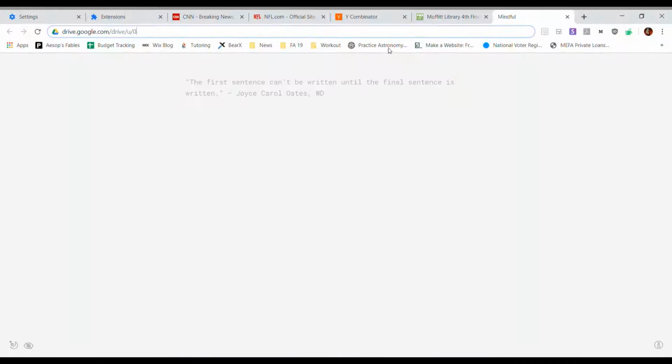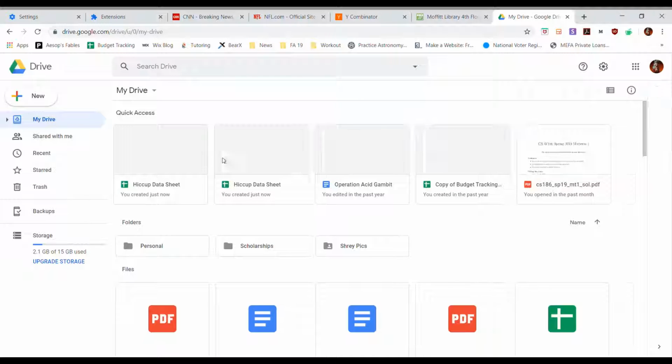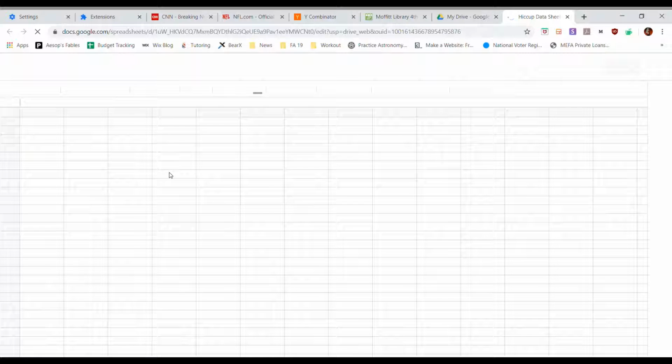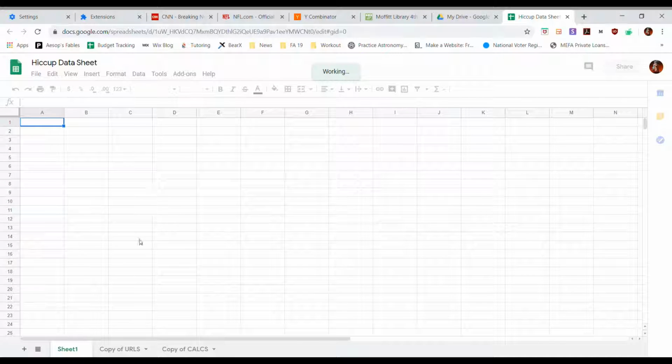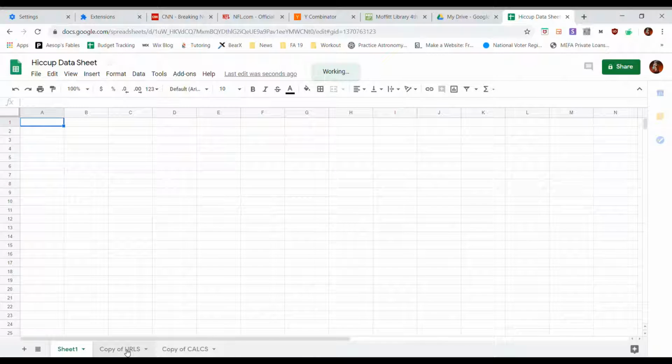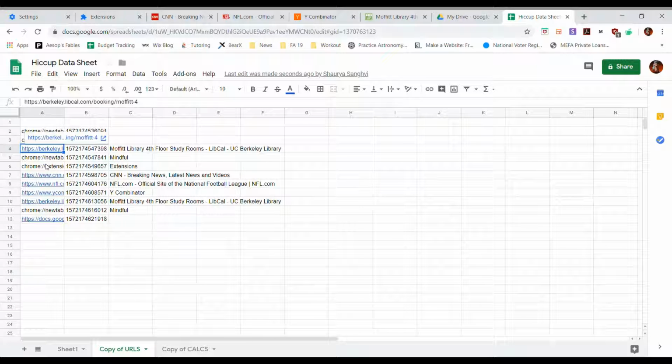So the way it does that is it'll create a Google Sheets in my account, which it has right here, Hiccup datasheet. So wait for that to load, and you can see copy of URLs. So those are all the tabs I've been on. I went on a few tabs beforehand, so there's CNN, NFL, Y Combinator, Berkeley, etc.